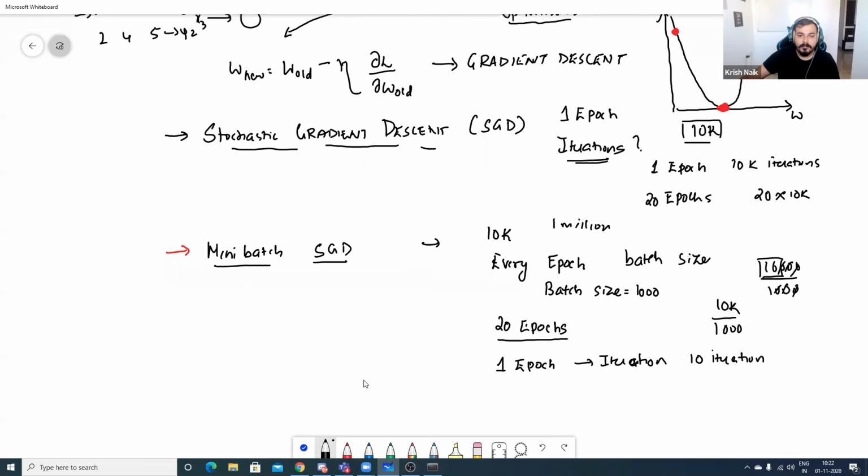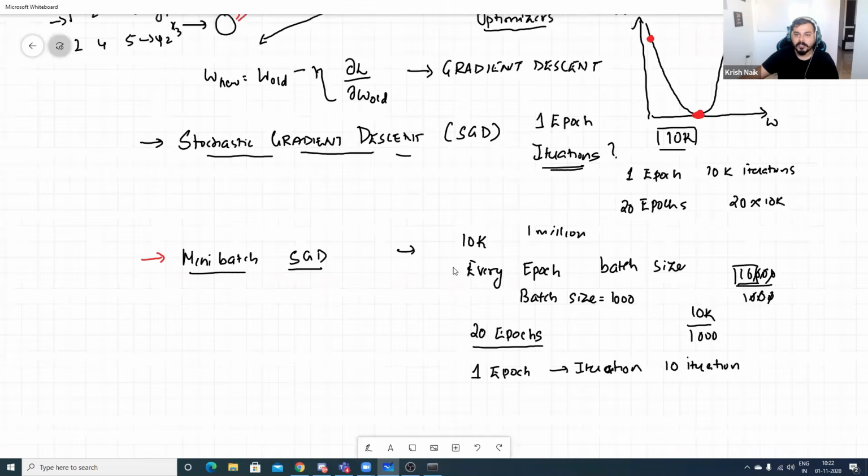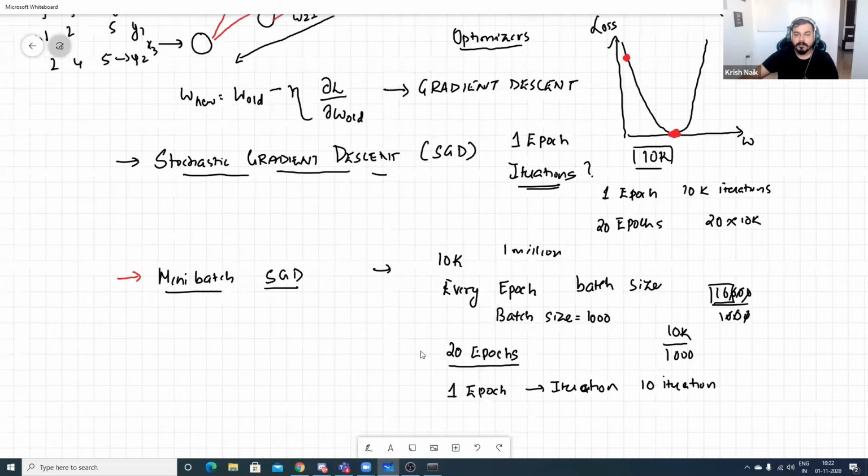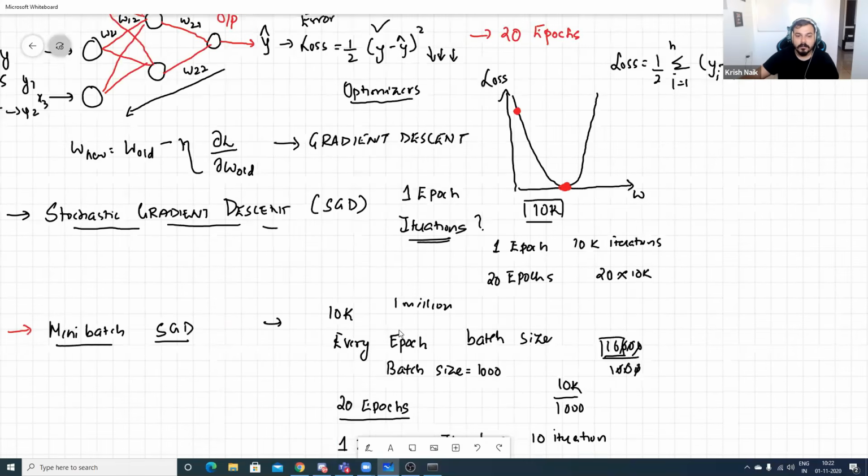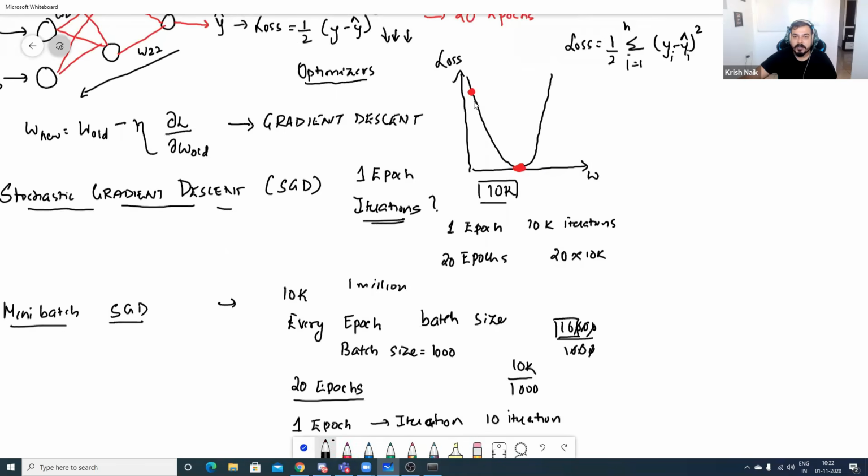Now, one very important point that I want to mention over here. Okay. Now see this. You will be able to see that with respect to gradient descent, our convergence will happen something like this. In case of mini batch SGD, our convergence will happen something like this.